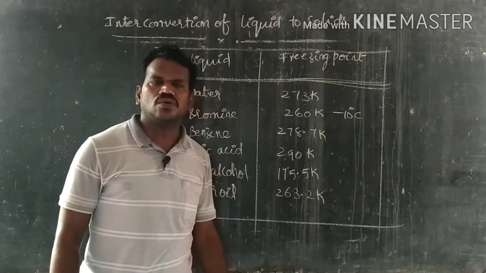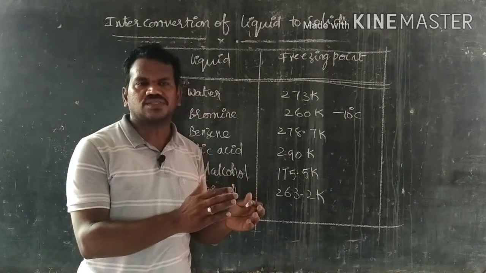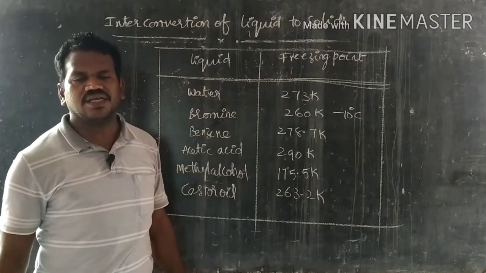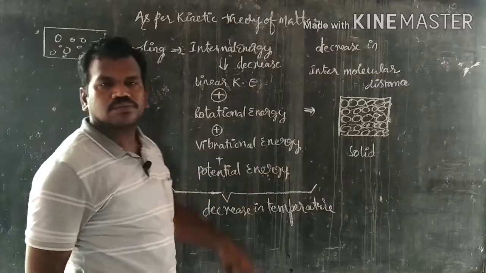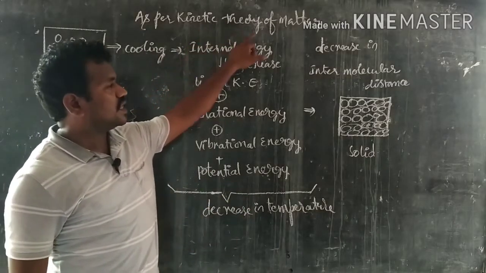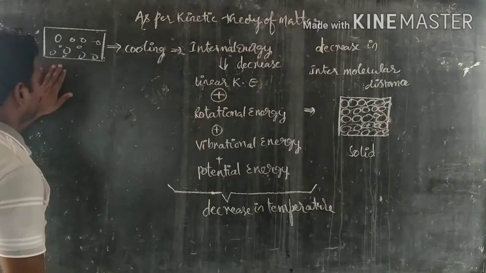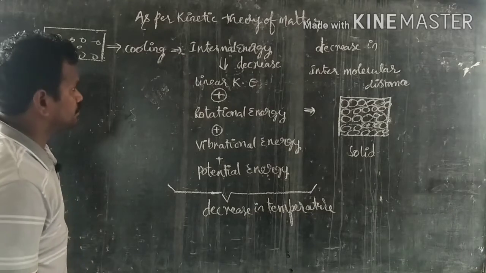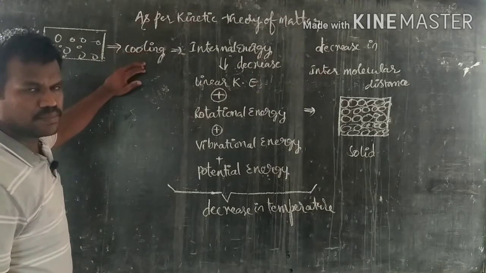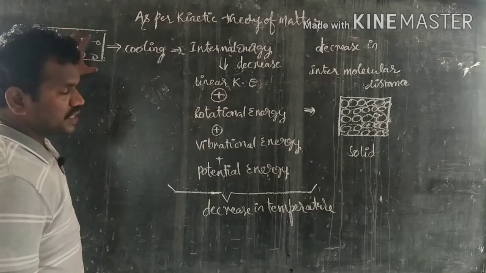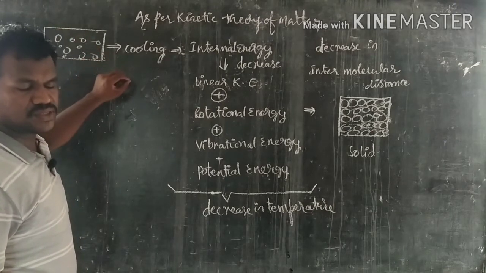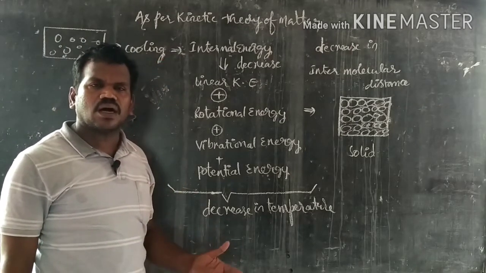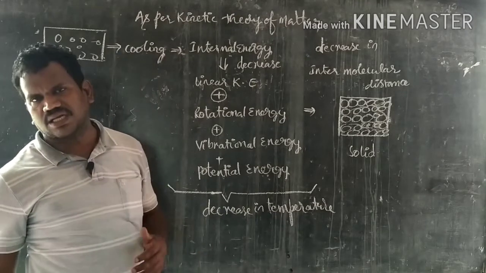Let us discuss now how the process of conversion of liquid to solid happens by using kinetic theory of matter. As per kinetic theory of matter, in the case of liquids, intermolecular distance is very high. By cooling, the temperature present in the liquids gradually decreases. This means the particles are losing their internal energy.